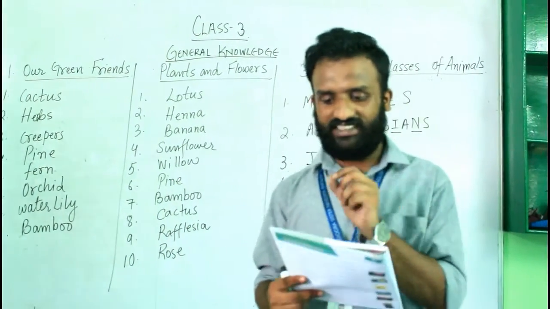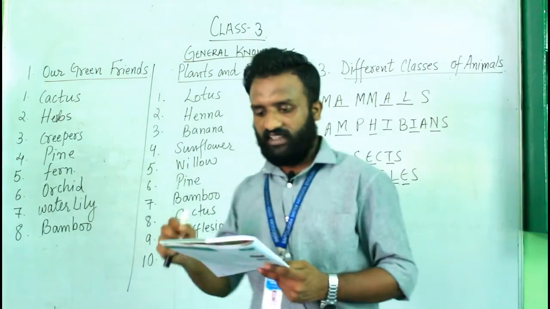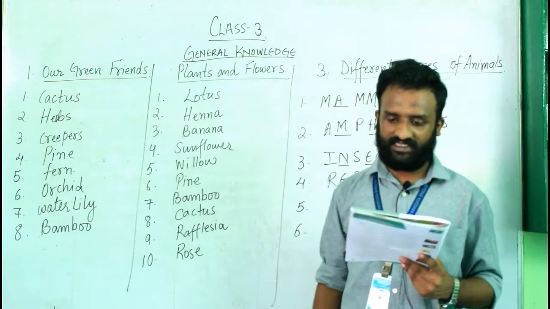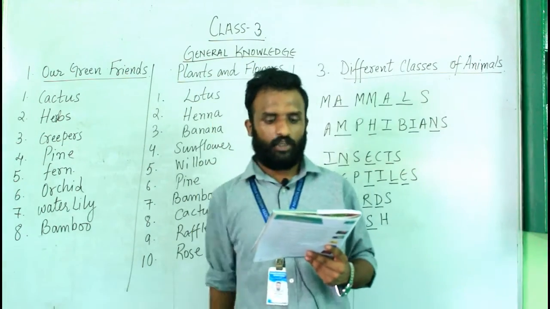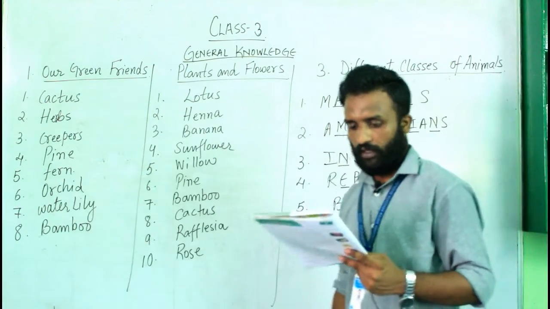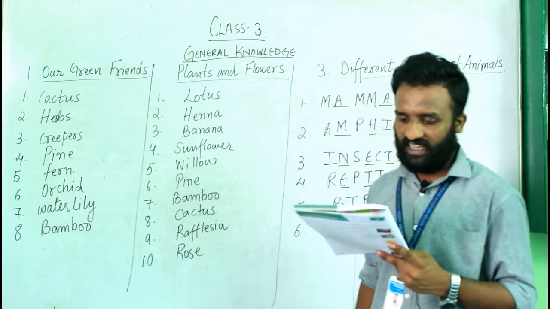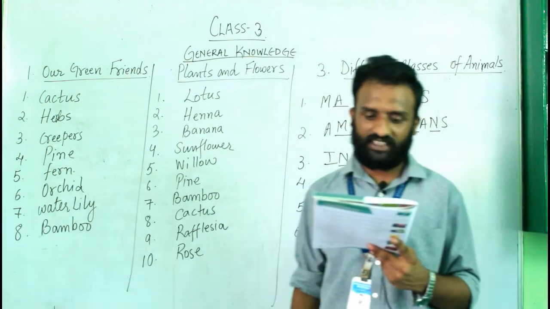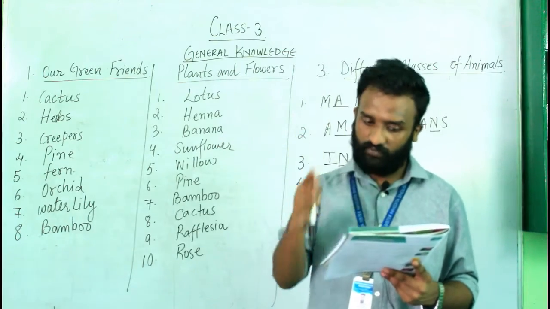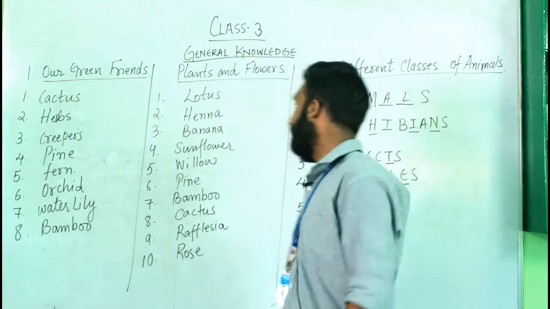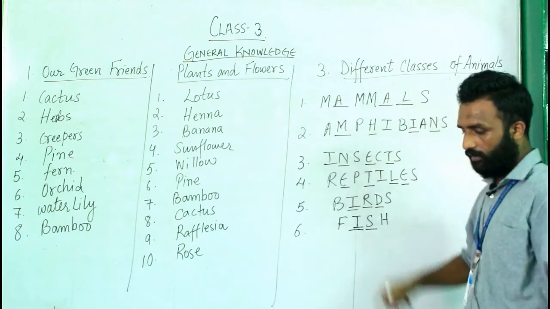We have different classes of animals. Scientists have divided animals into 6 main classes. We have to name them. The words are given. You have to name it. Number one, they are a class of animals that give birth to their young ones and feed them with their own milk. They are mammals. Number one answer is mammals.